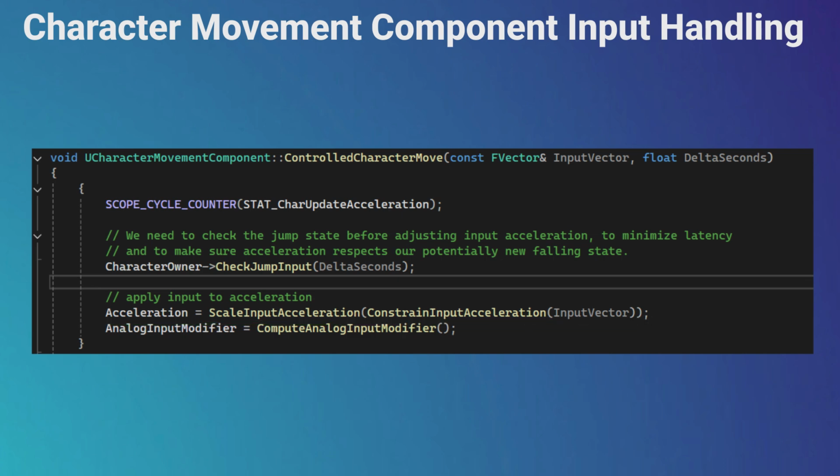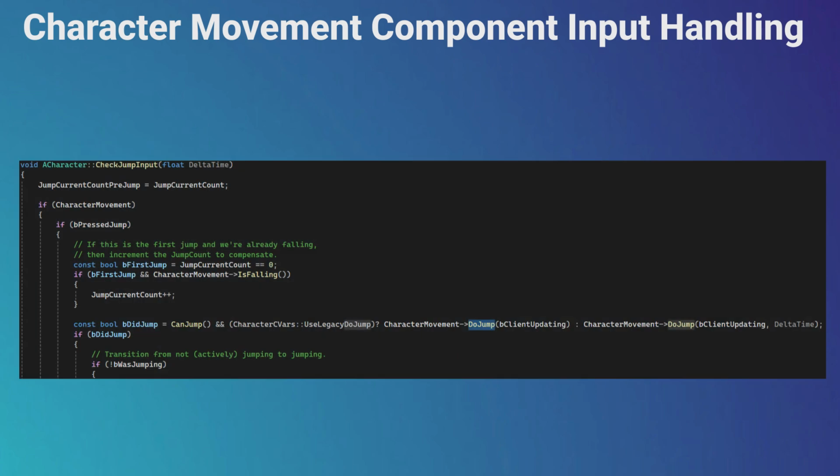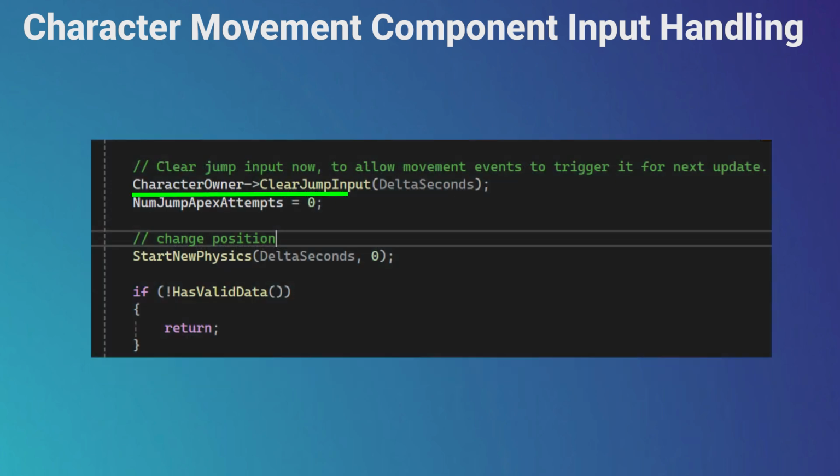If we are talking about other inputs like jump and crouch, we can see that Character Movement Component just triggers a method from the Character class to get current frame values. In terms of jump, in the ControlledCharacterMove method, the component uses the Character's CheckJumpInput method, which checks input and decides if the character should jump or not, and if needed activates Character Movement Component's DoJump method. That in turn updates the velocity's Z component and updates the movement mode to falling. And at the end of the PerformMovement method, we clear jump inputs to get correct values next frame.